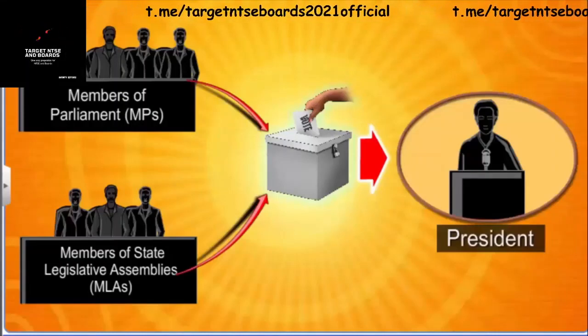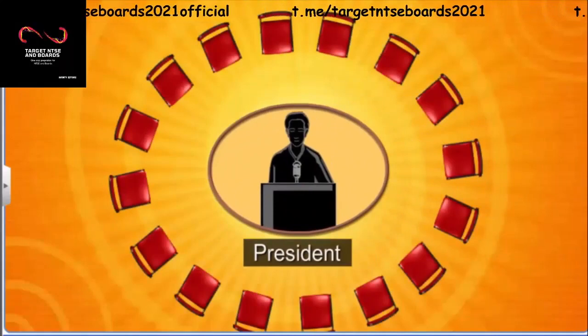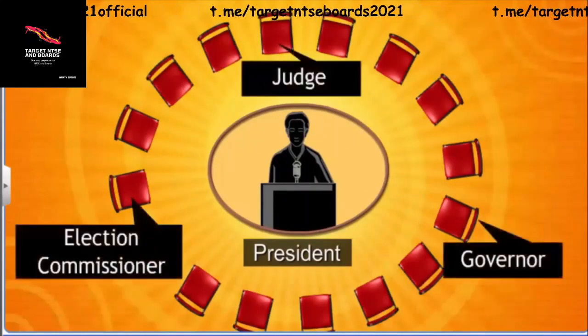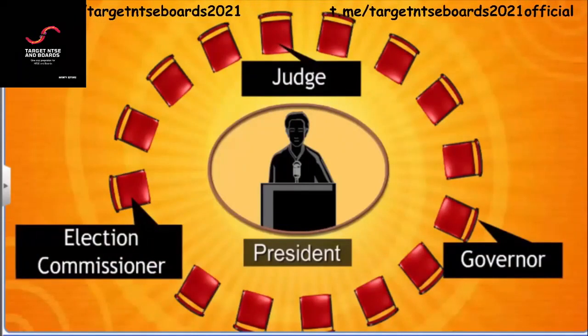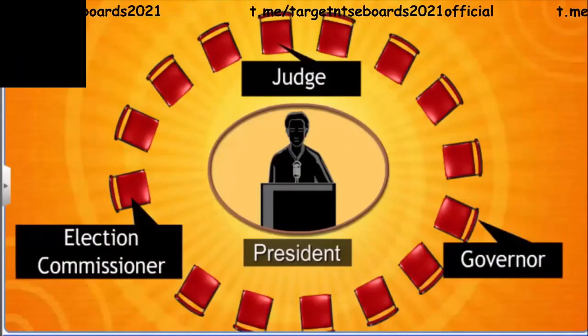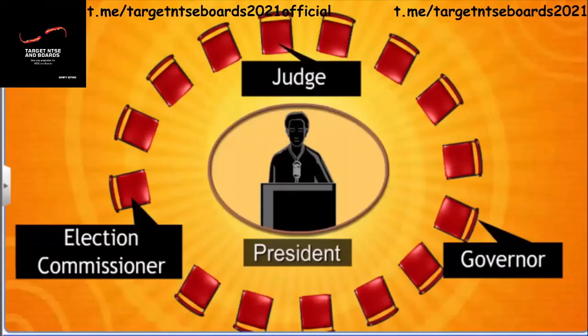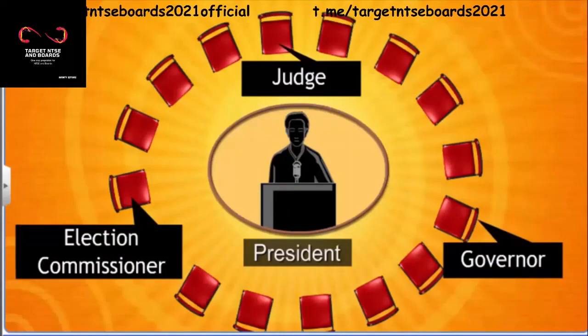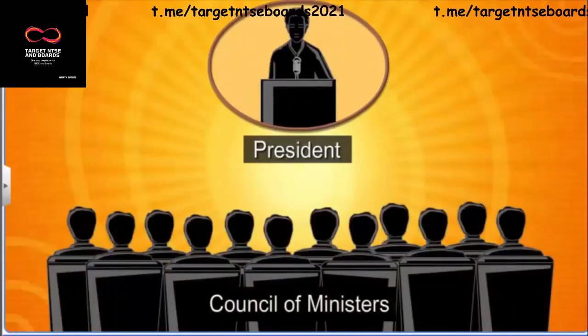Though the President has nominal powers as per the Constitution, he or she plays an important role. All major government activities, policy decisions and laws are issued in the name of the President. The President takes all major decisions based on the advice of the Council of Ministers.